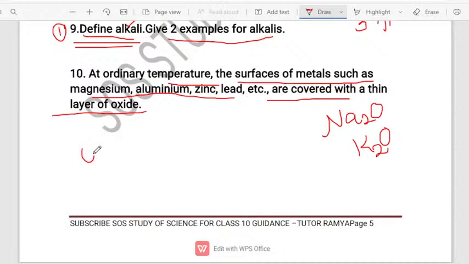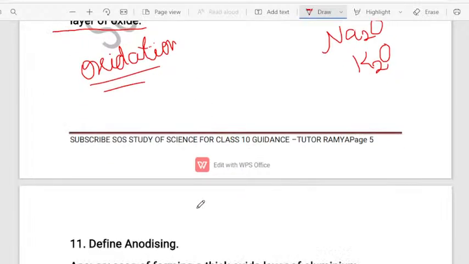You have to write the word oxidation. Very important. The metals are protected from getting oxidized. So it will prevent the oxidation of the metals, and by preventing the oxidation of metals, it is protecting the metals from getting tarnished, children. So that is very important. If you write the word oxidation, you will get full marks. I think you are clear with this concept.